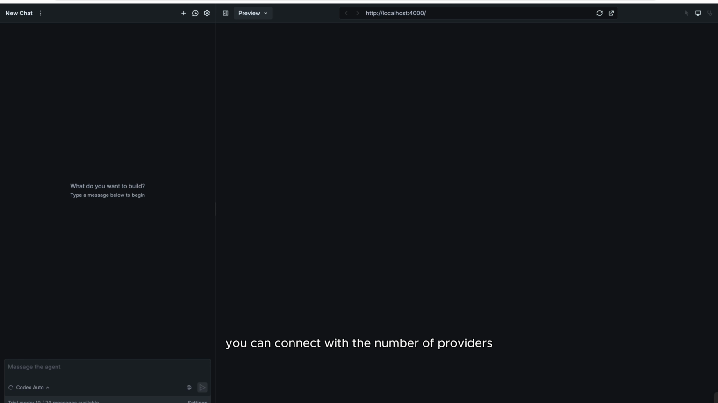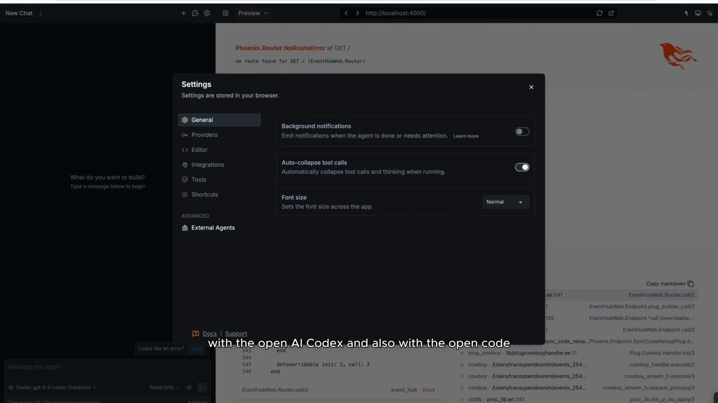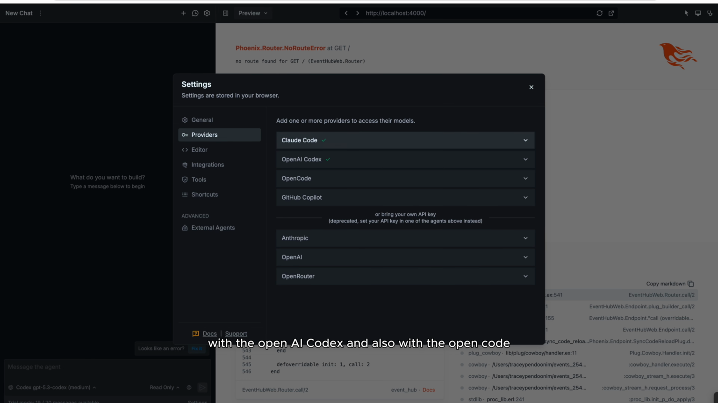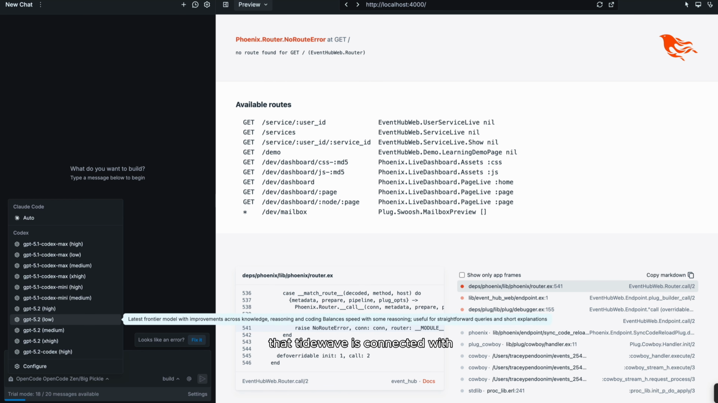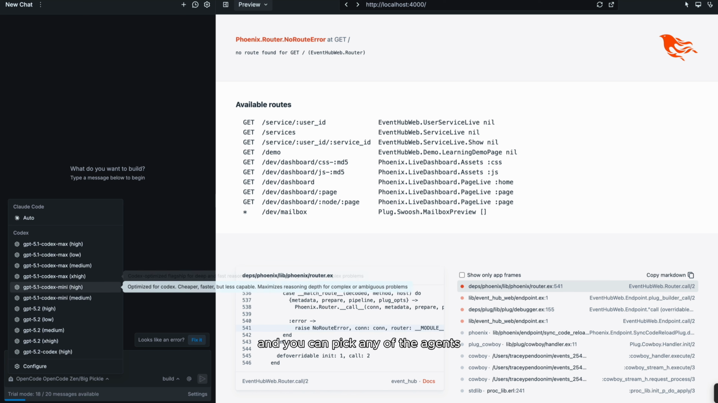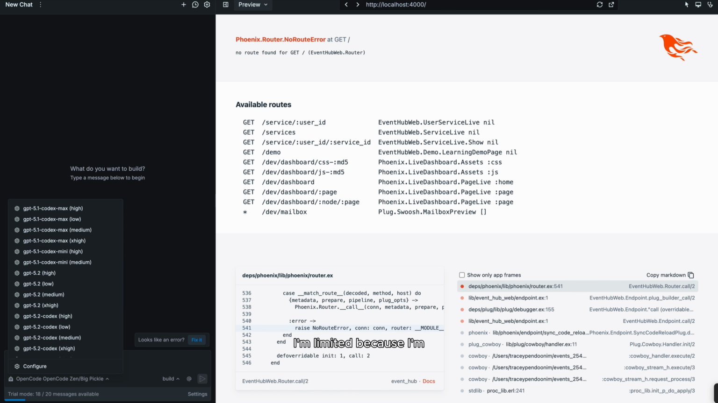You can connect with as many providers as you wish. For me, I was able to connect with Claude Code, with the OpenAI Codex, and also with OpenCode. Here in the chat, you can see the agents that Tidewave is connected with, and you can pick any of the agents that you wish to work with. With Claude Code, I'm limited because I'm using the free plan, but I'm able to prompt with the OpenAI Codex and also with the OpenCode agents.